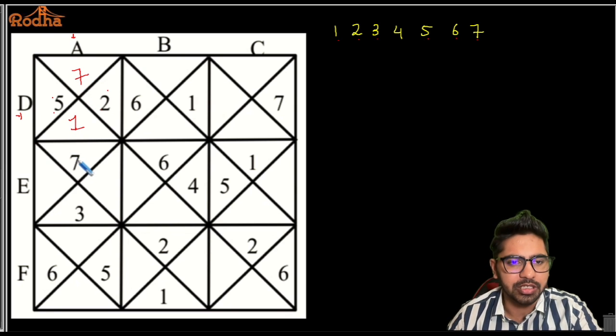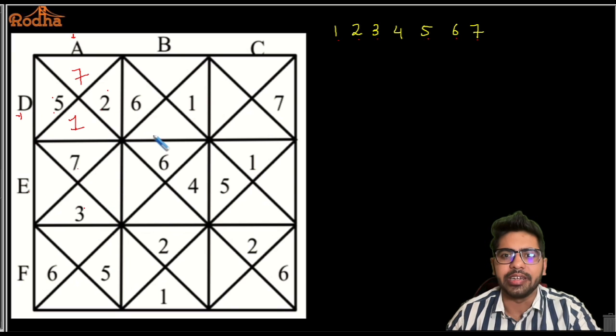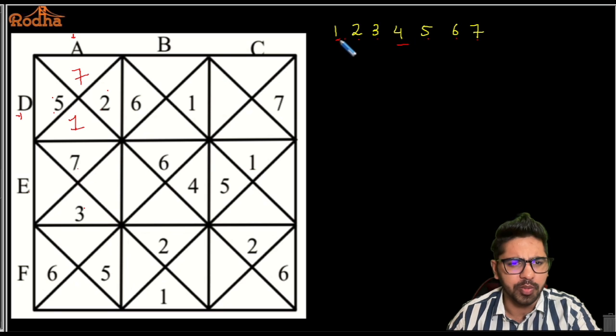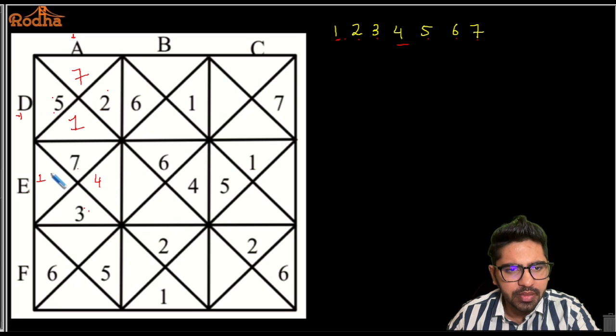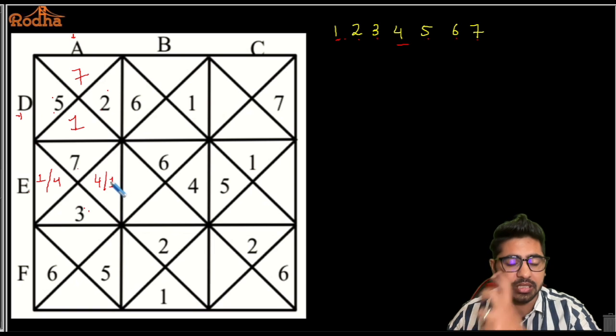Okay, let's come to the next one, EA now. Let's talk about EA. 7 plus 3 is 10. I want the sum to be 15 for each square, so I need 5 more. 1 and 4. Alright, 1 and 4 is possible. I'm not going to violate any condition. 2 and 3. Is it possible? No. Why? Because 3 is already here. So 1 and 4 is possible. If 1 is here, then 4 will be here. If 4 is here, then 1 will be here. So there are two possibilities in this particular case.